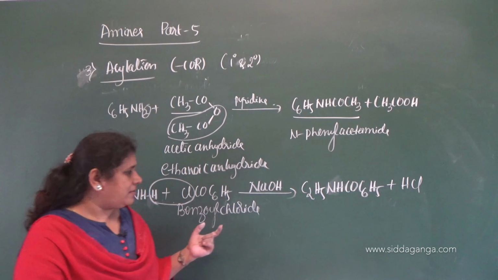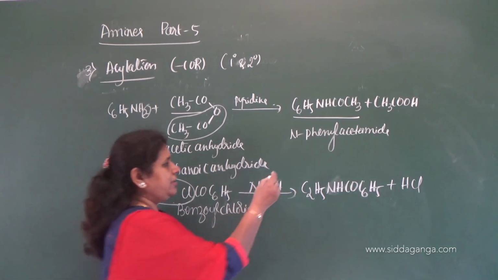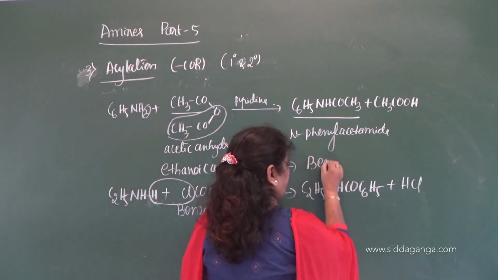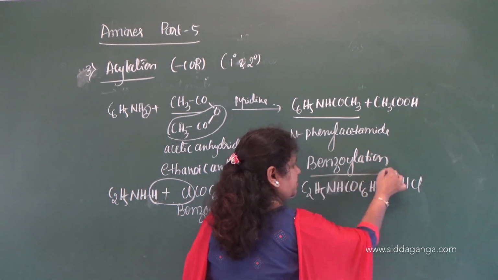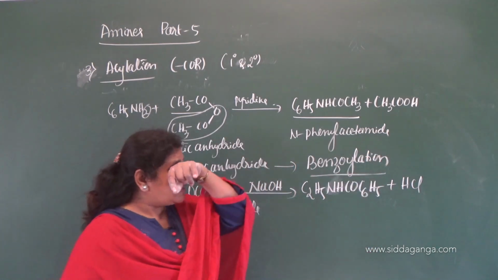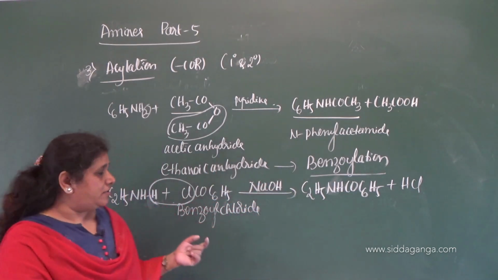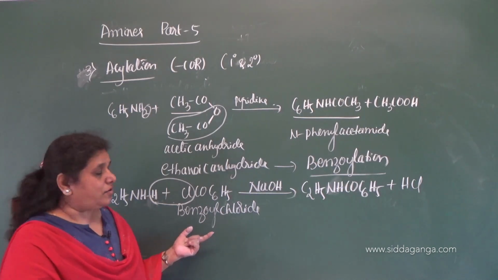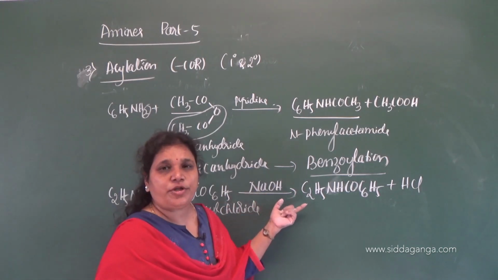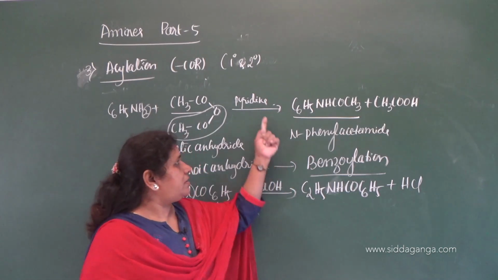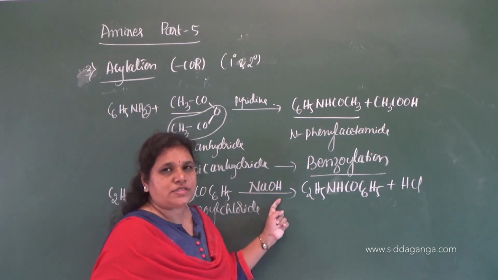Since the reaction takes place in the presence of benzoyl chloride, this reaction is called benzoylation. Benzoylation means that amines not only react with aliphatic acid chloride, but they also react with aromatic acid chloride, say benzoyl chloride. With benzoyl chloride, the catalyst is sodium hydroxide here because it readily reacts with this benzoyl chloride. Therefore, we are using sodium hydroxide here.